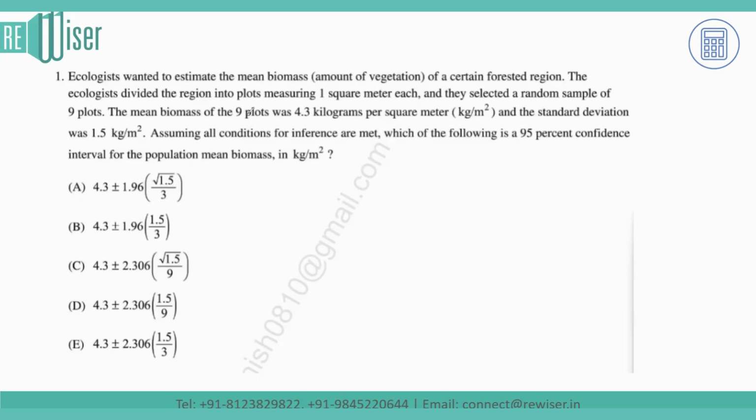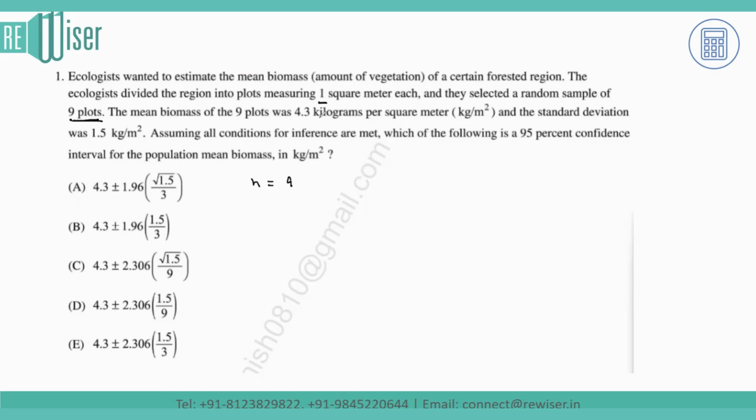So the ecologists divided the region into plots measuring 1 square meter each, and they selected a random sample of 9 plots. Now that's the value of my n, that's the sample size, and that's 9. The mean biomass of the 9 plots was 4.3 kilograms. So that's my sample mean.